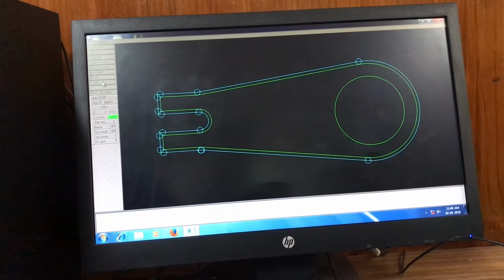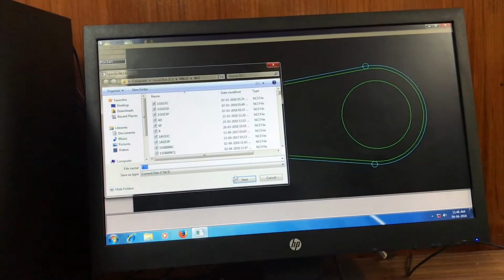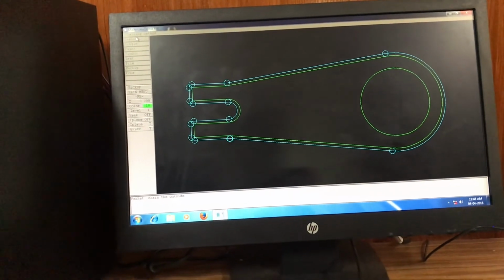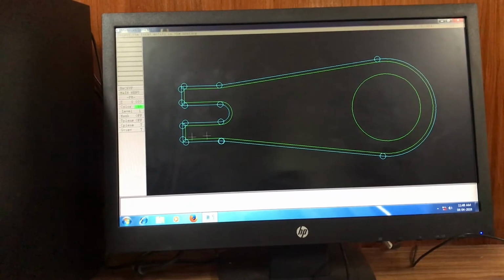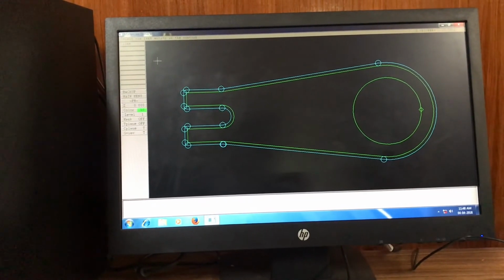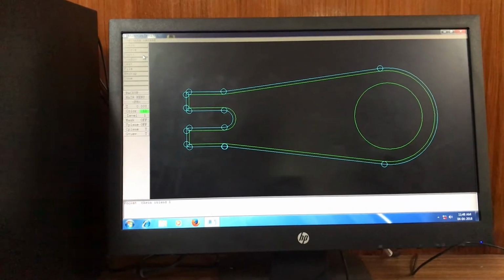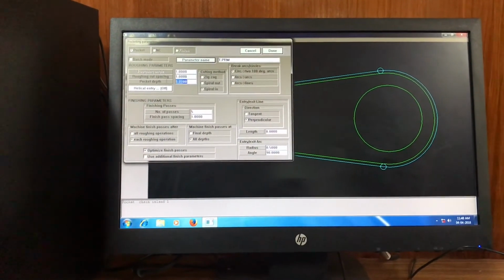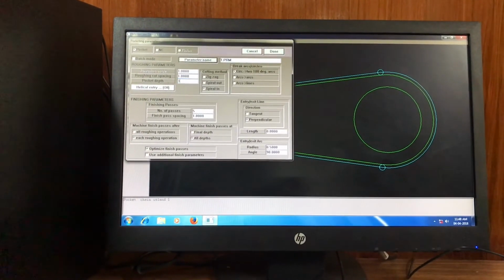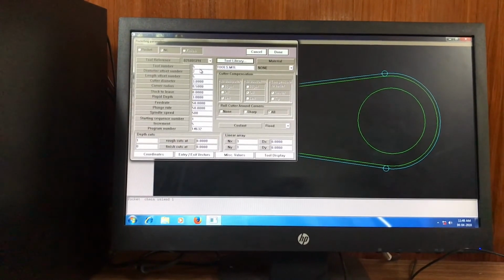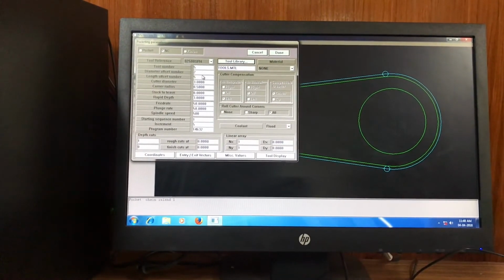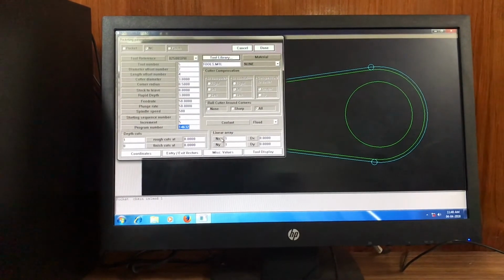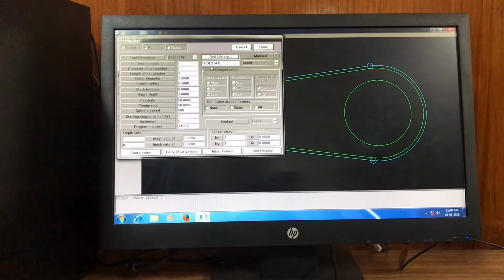Now for pocketing, similarly toolpath, pocket, program name is given. Chain, select the first entity, close, end here, done. Pocketing depth is provided. It's given in positive. Similarly first 3 parameters are changed. First 2 change. Done.